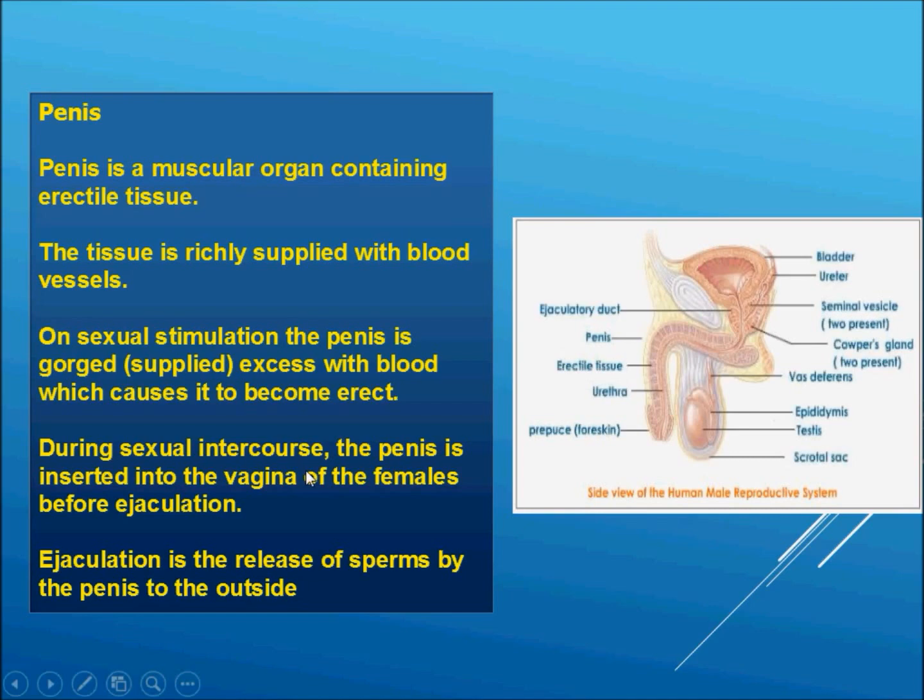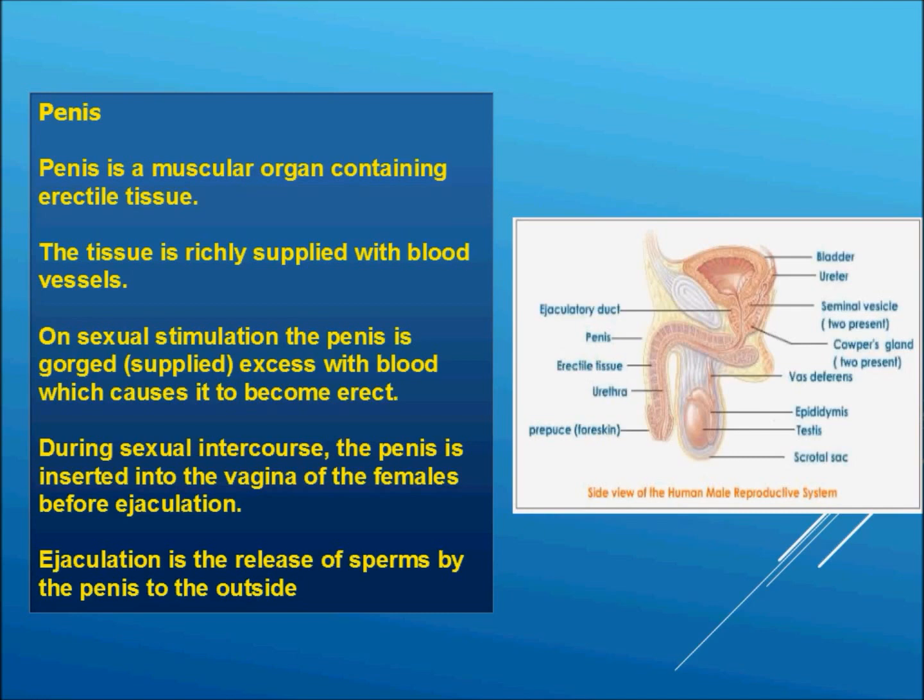During sexual intercourse, the penis is inserted into the vagina of the female before ejaculation. And the to and fro motion of sexual intercourse provokes the penis to ejaculate sperm. And thus, sperm ejaculated from the penis goes into the vagina, where it fertilizes the ovum, and thus a fetus or zygote is formed.